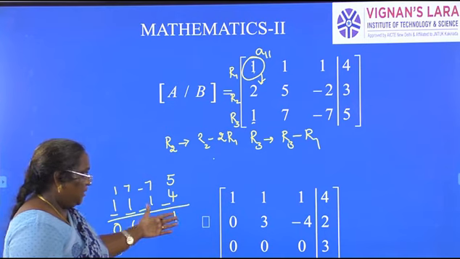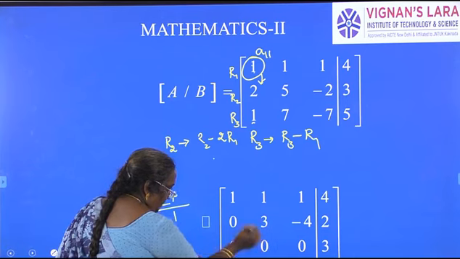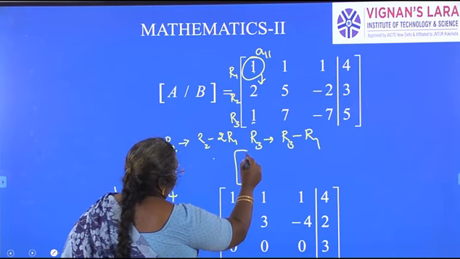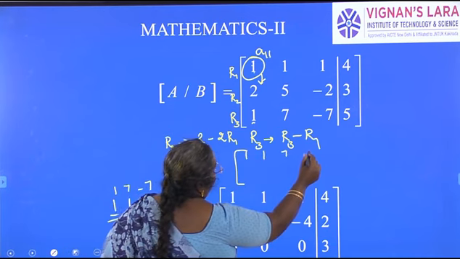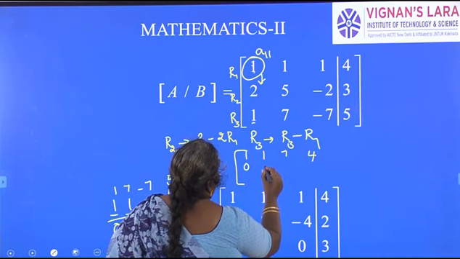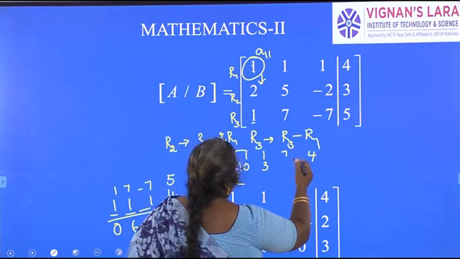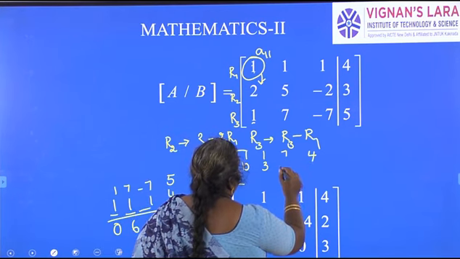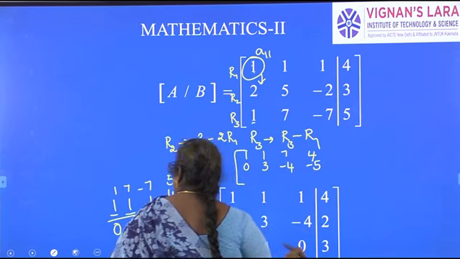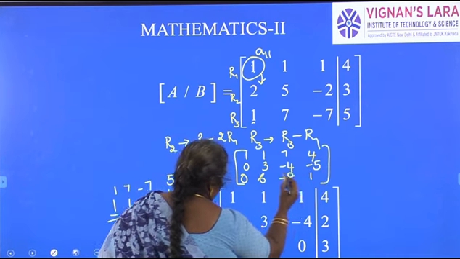We have to make this element also 0. There is one more step. So what is that we got here? This is 1, 1, 1, 4, this is 0, and 5 minus 2 is 3, minus 2, minus 2. We are multiplying with 2, it is minus 4, 3 minus 8 is minus 5, last row is 0, 6, minus 8, 1.